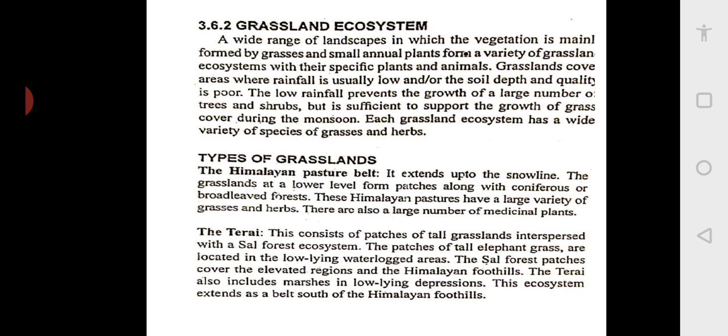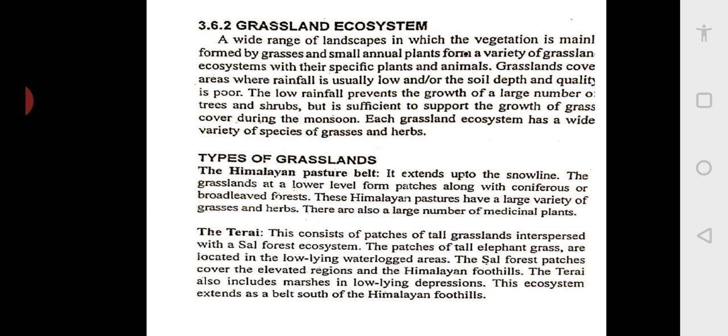The low rainfall prevents the growth of a large number of trees and shrubs, but is sufficient to support the growth of grass cover during the monsoon. Because grass does not have long roots, it is hardly a few centimeters. Because of less rain, the water will not percolate down. Second, only the topsoil is fertile, so it will support the grass and small shrubs.